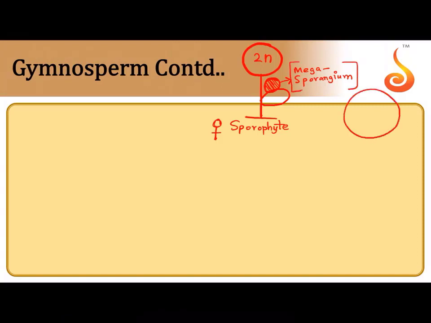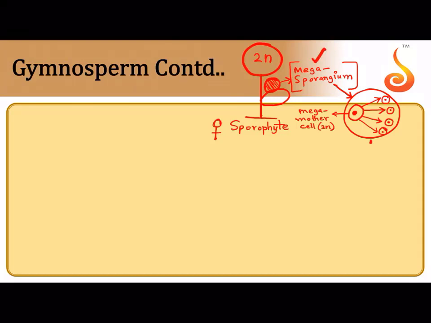And I told you that if this is the Megasporangium, it has what inside it? A megaspore mother cell. Okay, so within the Megasporangium there is a megaspore mother cell which is diploid. She undergoes meiosis to produce what? To produce megaspores. So these tiny cells are megaspores. All this is happening inside the Megasporangium only. Now one of them will survive, but will they come out? They will not come out.